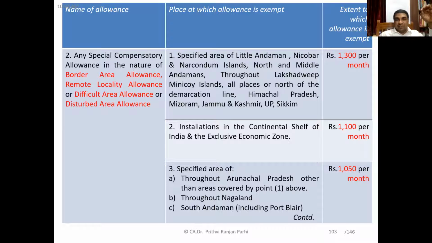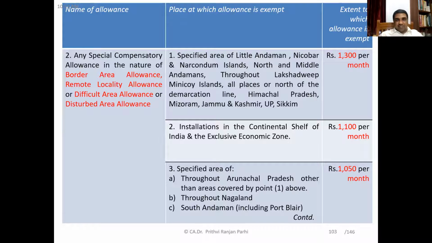If these kinds of allowances are given to employees in the specified areas of Little Andaman, Nicobar, and Nancowry Islands, North and Middle Andaman, throughout Lakshadweep, the Minicoy Islands, all places north of the demarcation line, Himachal Pradesh, Mizoram, Jammu and Kashmir, UP, Sikkim, then 1,300 rupees per month will be exempt.